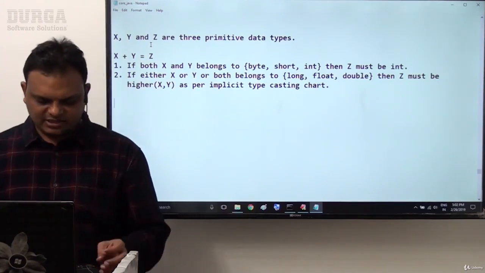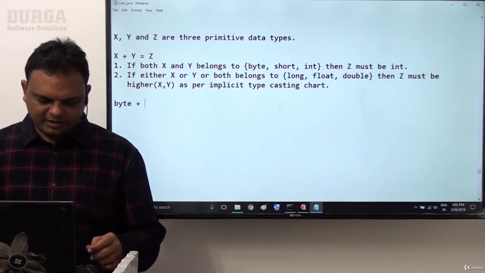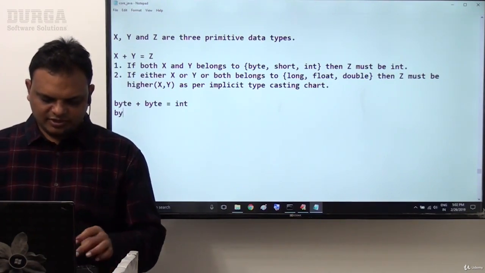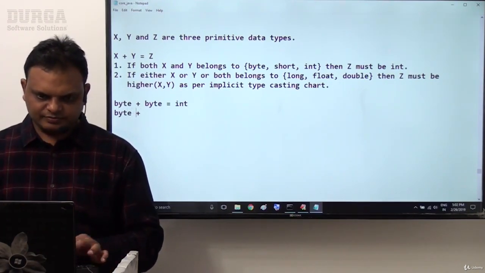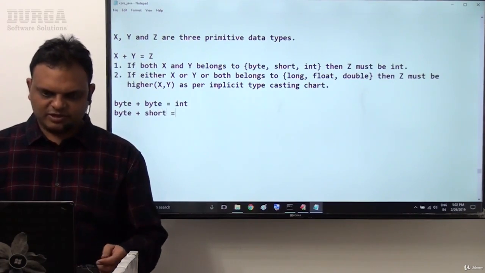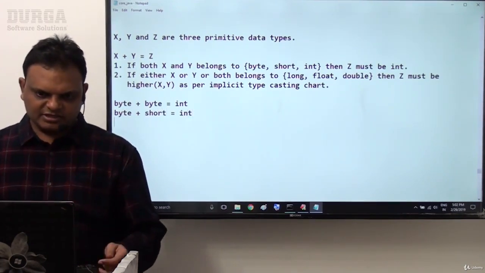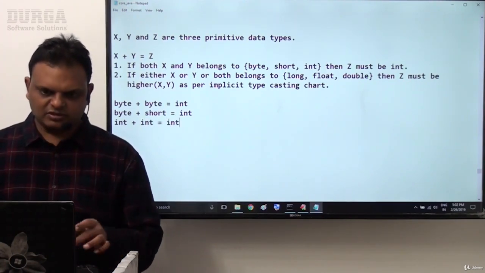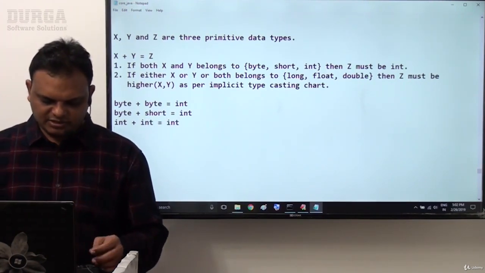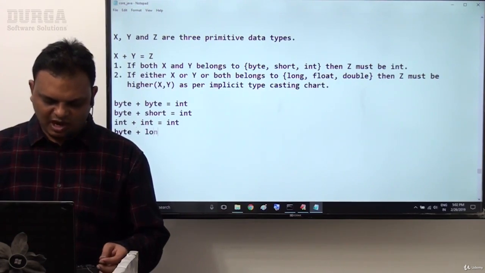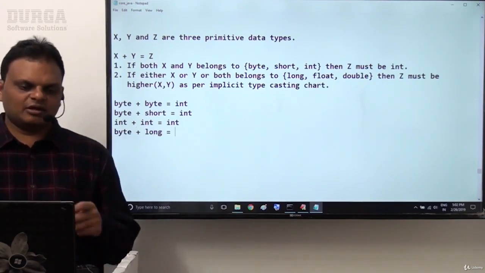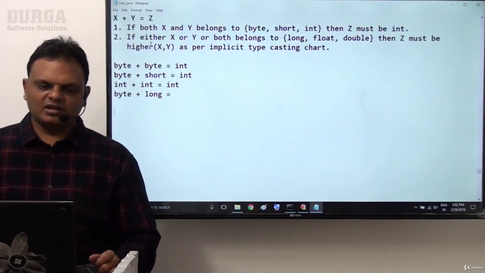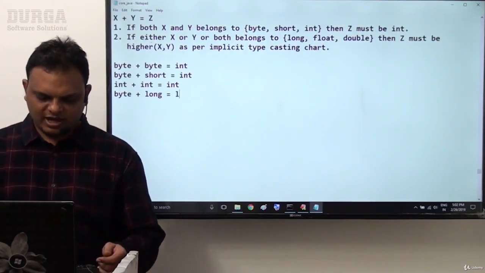Examples I am telling here. For example, byte plus byte, what is the resultant? We get int. Next one is byte plus short; if I provide that, int is the resultant. Int plus int, still we get integer type. Next one is byte plus long: higher of byte, long. Definitely long is higher, so here we get long.